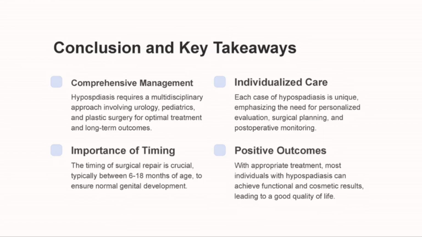Important timing: the timing of the surgical repair is crucial, typically between 6 to 18 months of age, to ensure normal genital development. So we should consider the timing of the surgery, because when the baby is between 6 to 18 months, it is the best time for the surgery that will ensure normal genital development. Positive outcome: with appropriate treatment, most individuals with hypospadias can achieve good functional and cosmetic results, leading to a good quality of life.